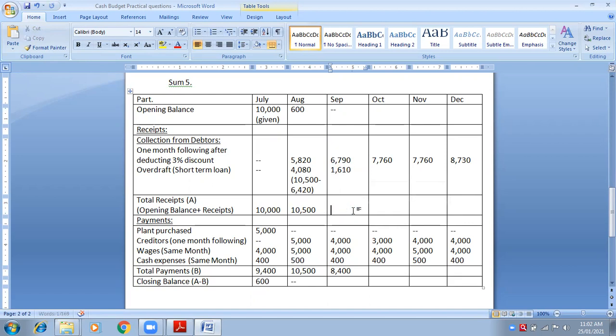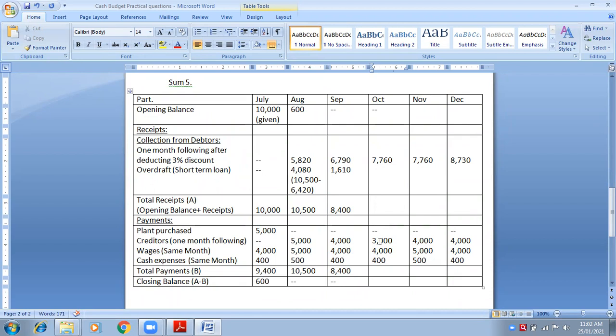So now tell me the total of block A. Is it 8,400 exactly? Yes, ma'am. Which is matching to block B. Yes, ma'am. See, opening balance is nil, 6,790 and 1,610. Add all these figures and then you will get 8,400, which is exactly same as block B. So tell me, your closing balance will be, Nil. So your opening balance of October will also be Nil.